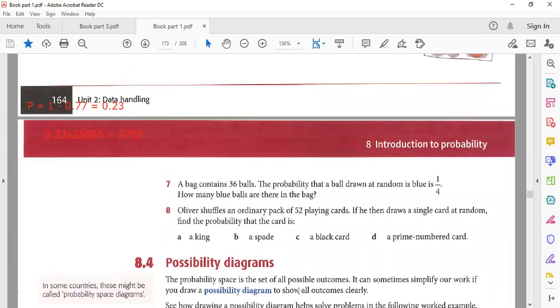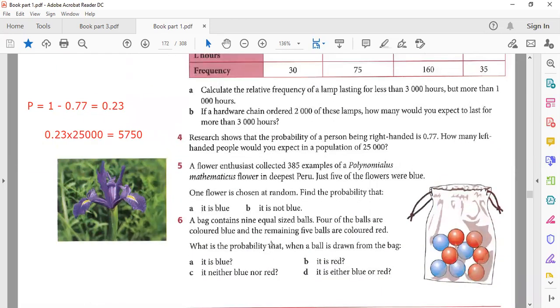Now let's talk about this. We already discussed these two. Now a bag contains 9 equal-sized balls. 9 balls means the total number of balls will be 9. 4 of the balls are blue, and the remaining 5 balls are red. What is the probability that when a ball is drawn from the bag, it is blue?